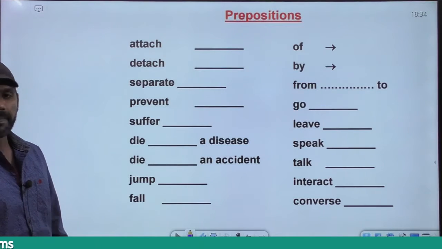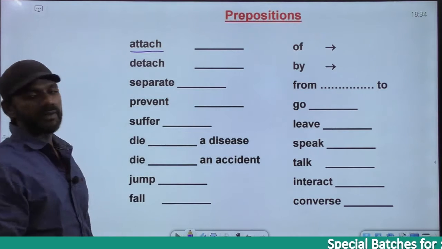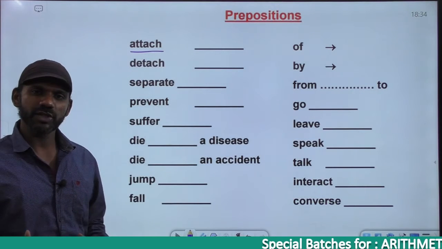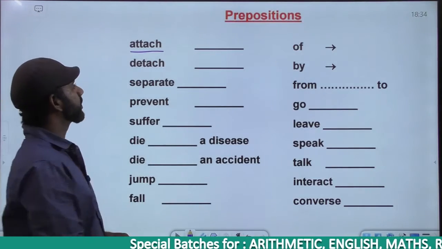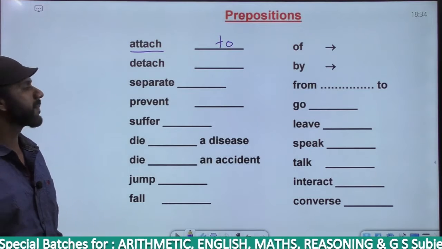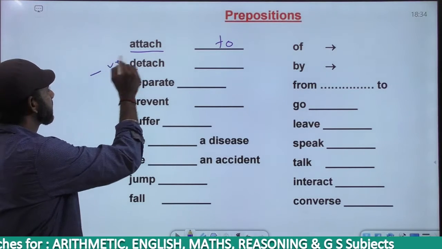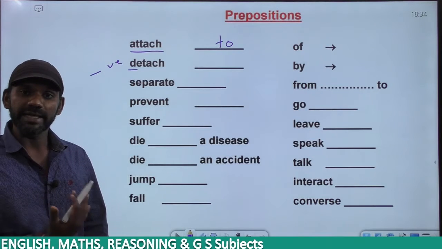Now come to this word, attach. The word attach will be followed by which preposition? Attached with or attached to? It's attached to. Now detach is a negative word because de is a negative prefix. Detach is the opposite of attach.